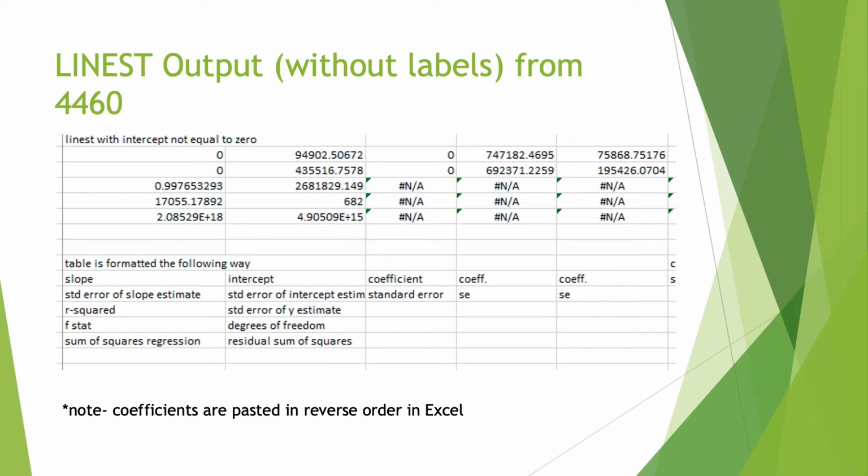Here is the LINEST output, which is really confusing because the coefficients are pasted in reverse order in Excel. So it's not very readable, especially the more coefficients you have. I think I had 16. The table is formatted, as you can see in the screenshot, and I know that because of the way that Professor Iskin explained it to us. Very helpful. And without it, I think LINEST would be very hard to comprehend and understand.